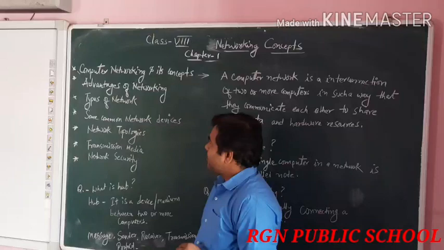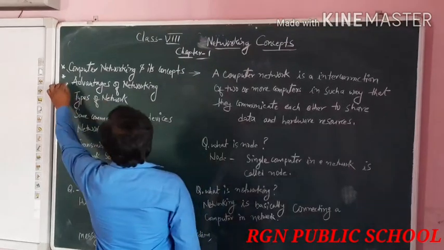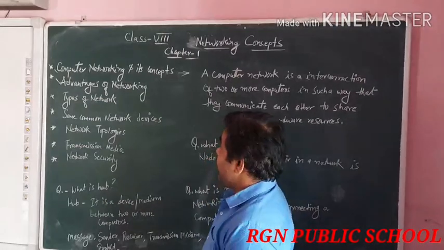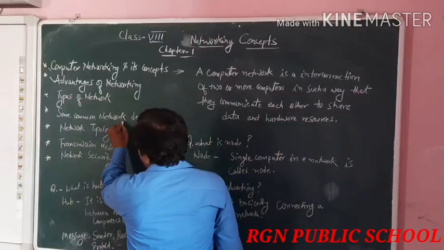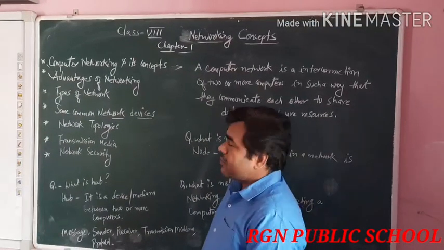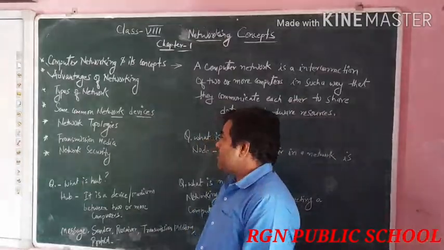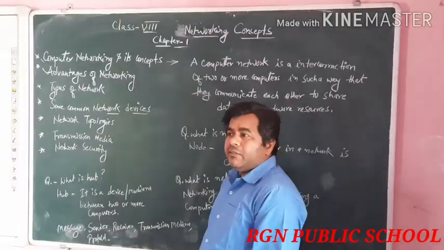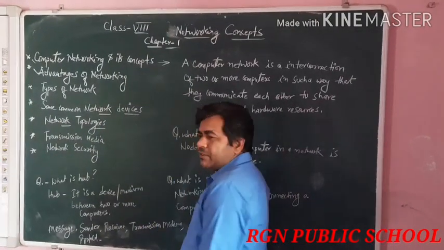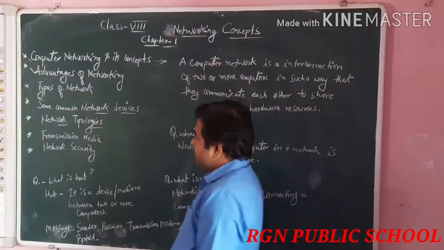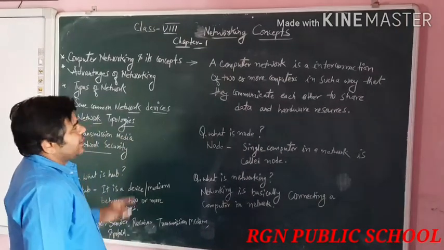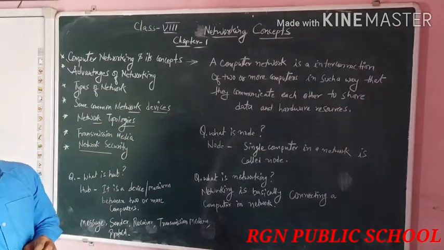Also, we will discuss the advantages of networking. Also, we will discuss the types of network in this chapter and some common network devices we can connect, so we will discuss some common network devices. Also, students, we will discuss network topologies. And second last is your transmission medium, and last one is your network security. These are all the basic summary of this chapter 1. Let me discuss one by one.